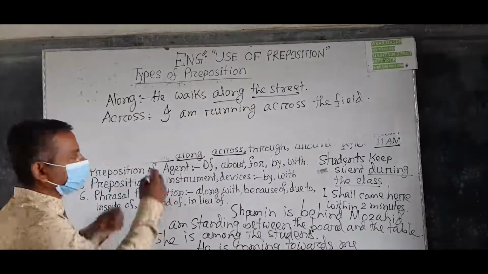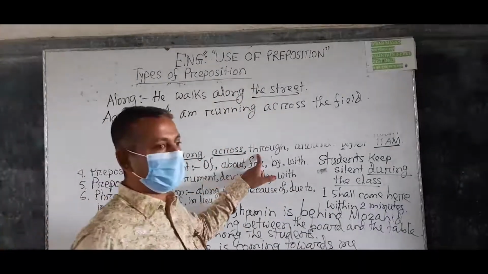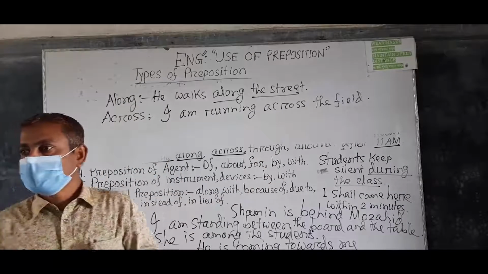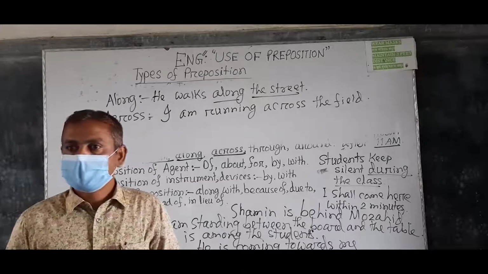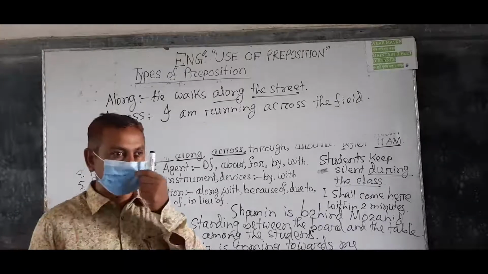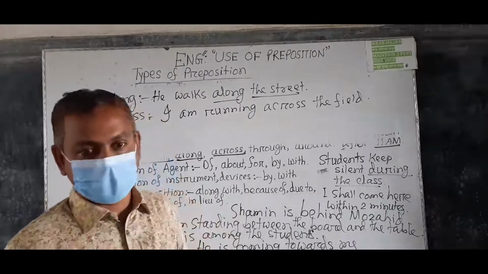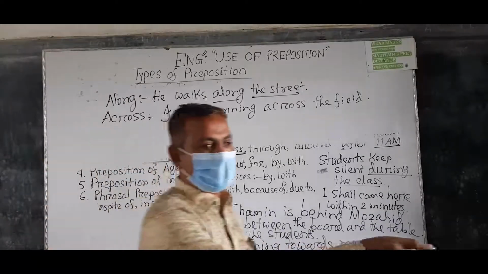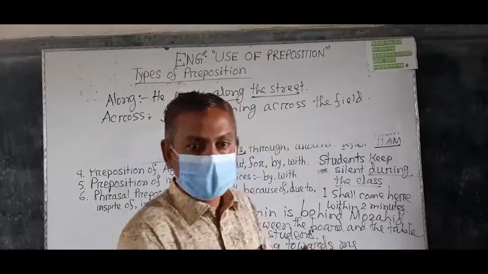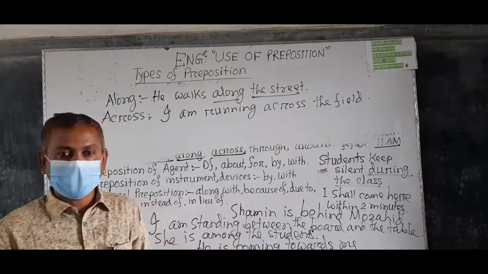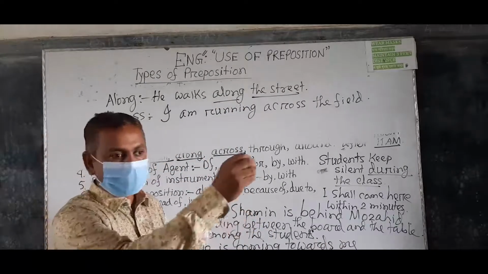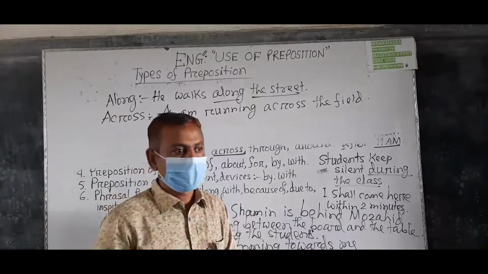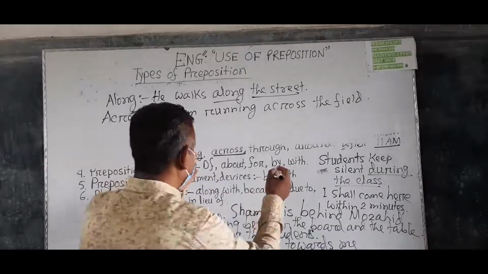Okay, so through is also a preposition of movement. Through is used to indicate someone or something in the middle. I am going through the door. That is, I am going in the middle of the road. Understand? He is walking through the jungle.